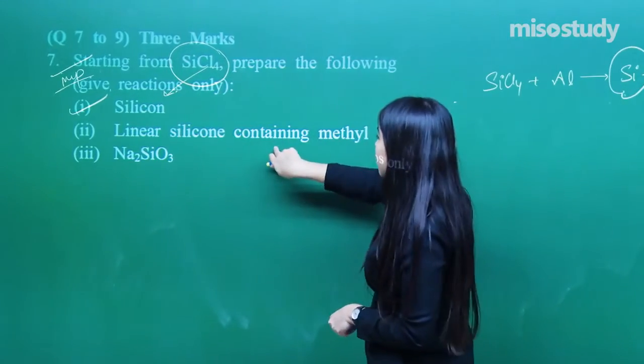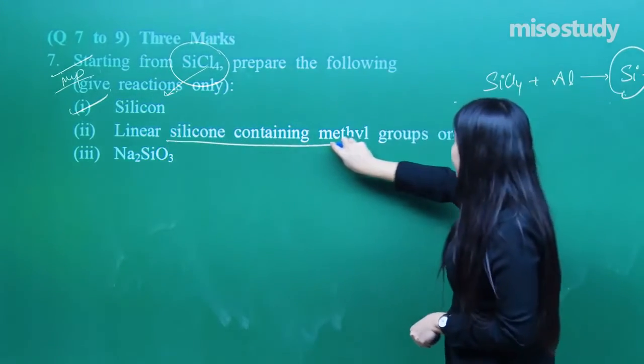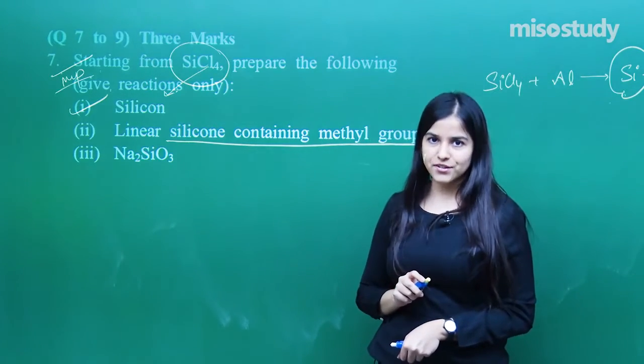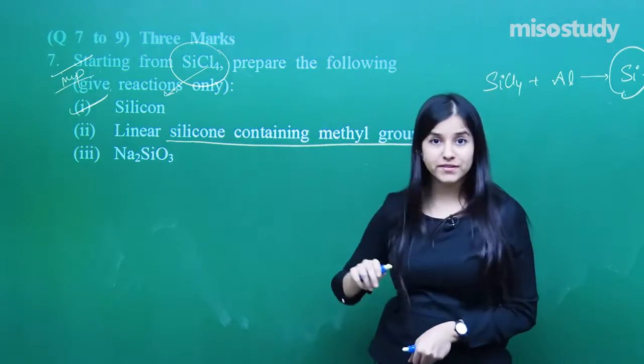Now linear silicone containing methyl groups. So we have done a polymerization in that case, yes, remember, for the preparation of silicones.